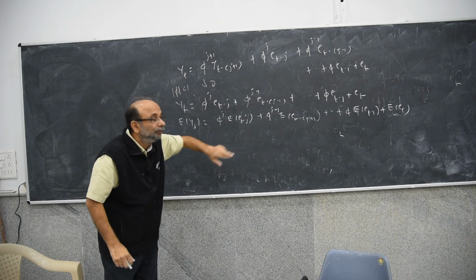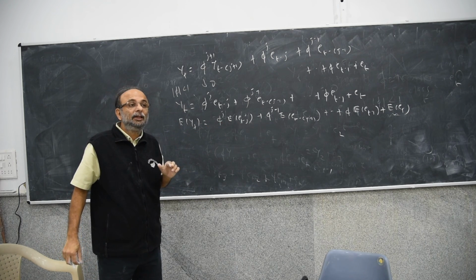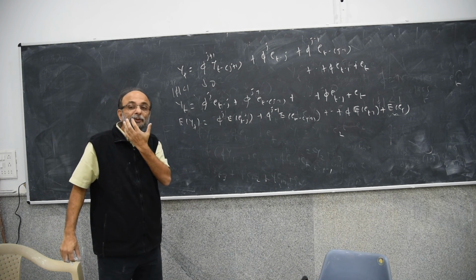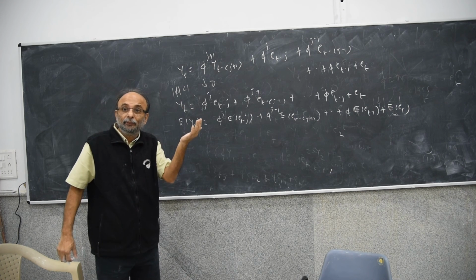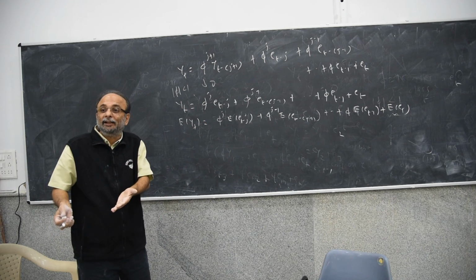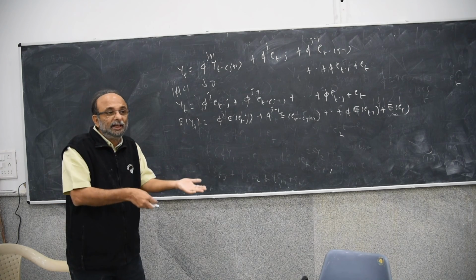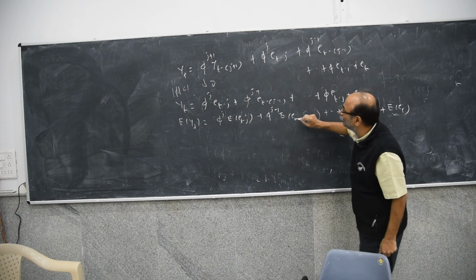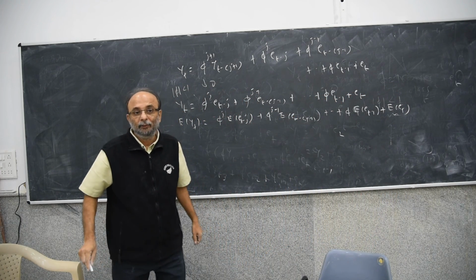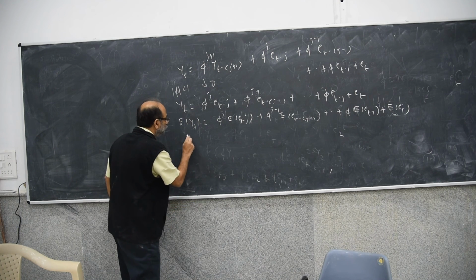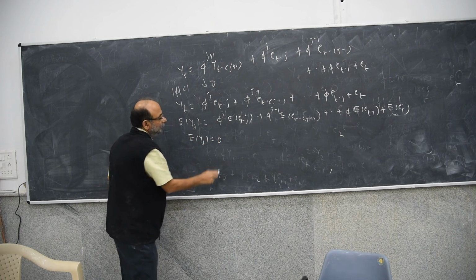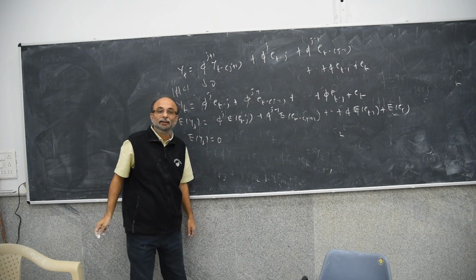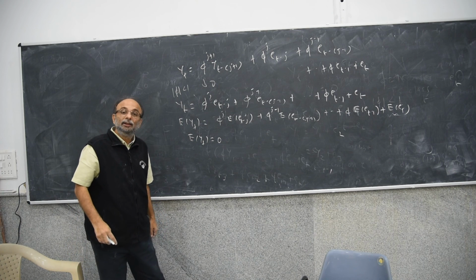Now what is expectation of et? See, it is plus 1 or minus 1 with equal probability 0.5, 0.5. So what is the expectation of et? 0. Similarly, et minus 1 is the same variable at time period t minus 1, and et minus 2 at time period t minus 2. So each of these expectations will be 0. Therefore, expectation of yt is 0. That's why it doesn't really matter what happens to these terms, because expectation of yt is going to be 0.